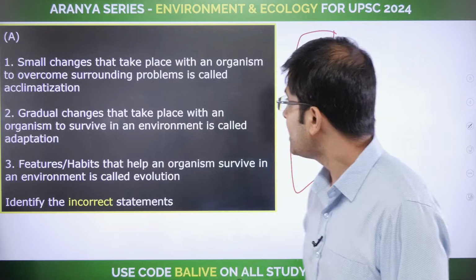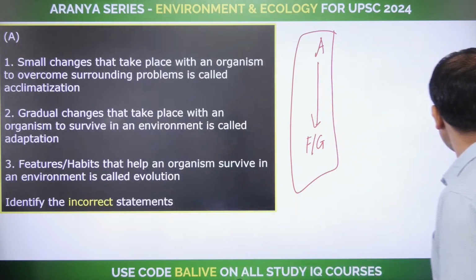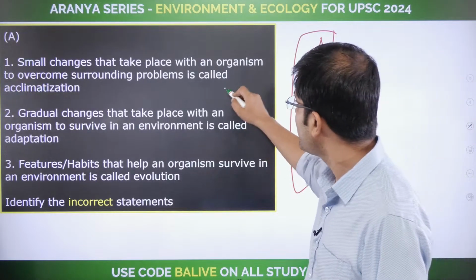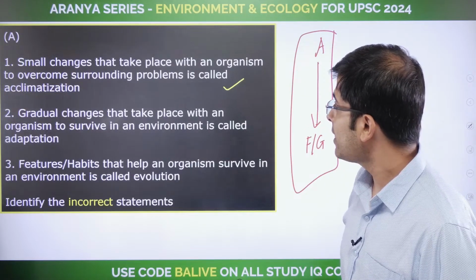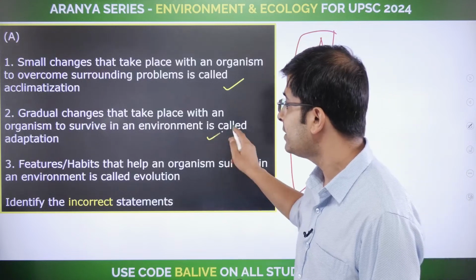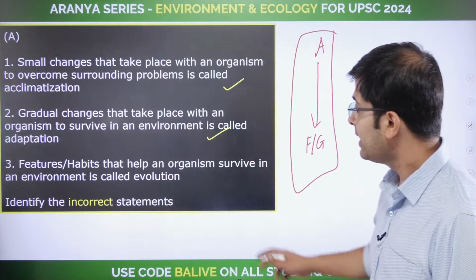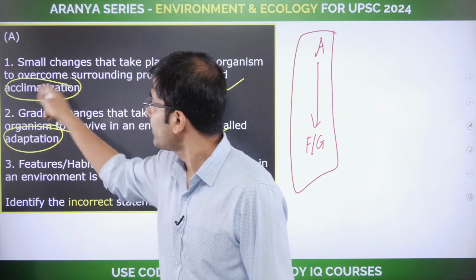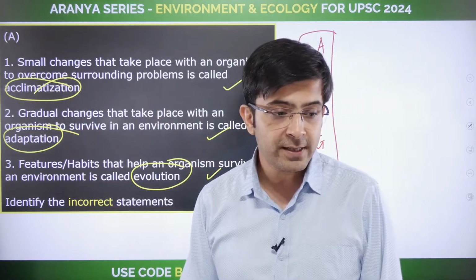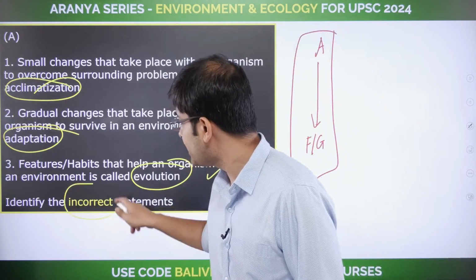Now let's understand. Small changes that take place with an organism to overcome surrounding problems is called acclimatization. We discussed what acclimatization is today. You will let me know correct or incorrect. Gradual changes that take place with an organism to survive in an environment is called adaptation. Features, habits that help an organism survive in an environment is called evolution. The minor differences you need to know. Let's understand the basics first, the rest shall follow. So you'll identify the incorrect statements here.